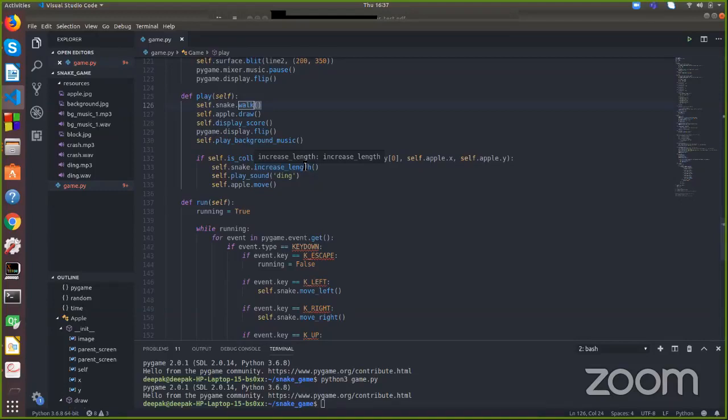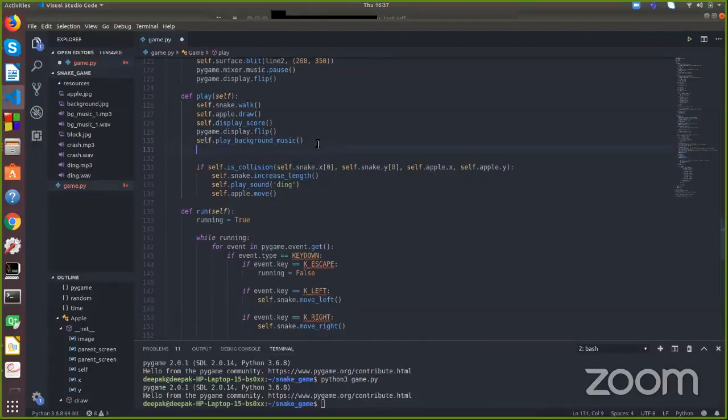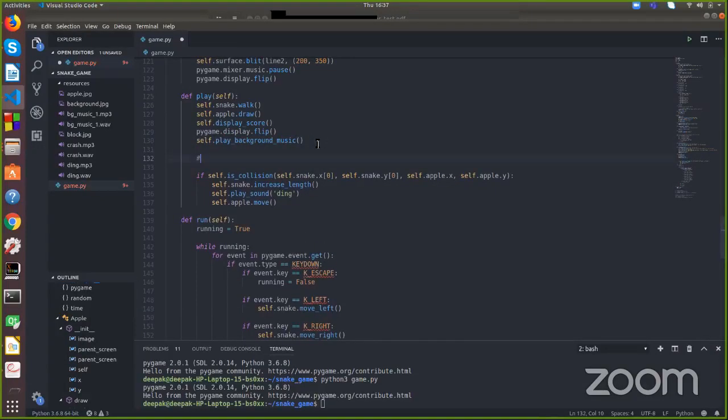So let's implement the scenario when the snake is eating the apple. Snake eating the apple. Let's implement this first under the play.